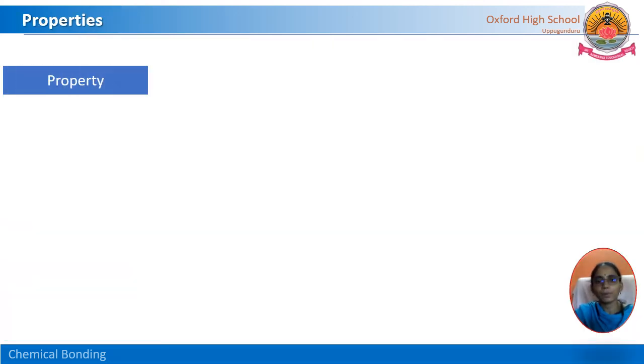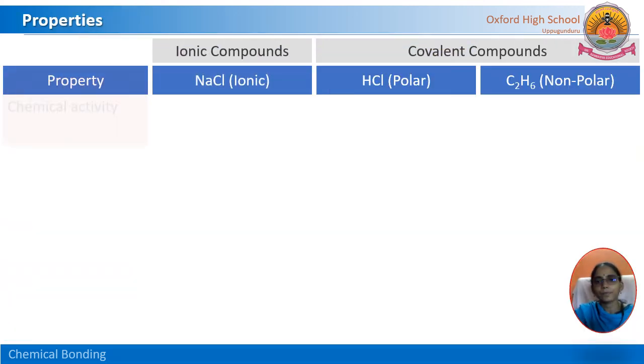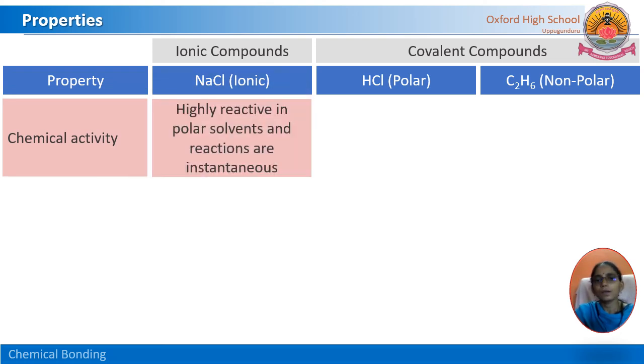The next property is chemical activity. Ionic compounds are highly active in polar solvents and reactions are instantaneous. The reason behind this is they usually appear as crystalline solids in nature.